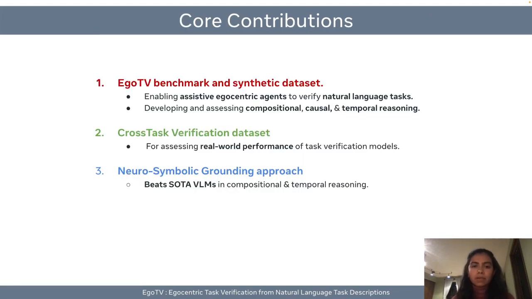All in all, we present a new benchmark and a synthetic and real-world dataset for egocentric task verification. We show that state-of-the-art vision language models struggle at various reasoning requirements of egocentric task verification, and therefore we also propose a novel neurosymbolic grounding approach for this.